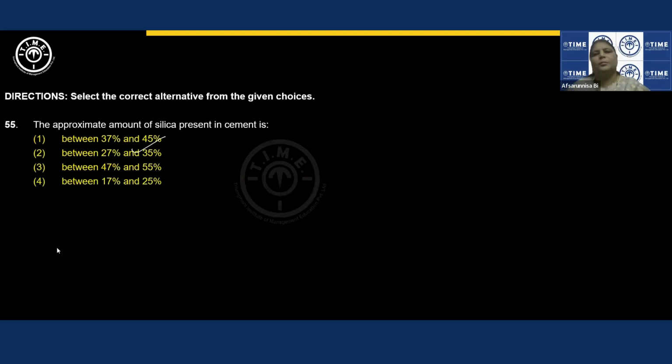This is about the percentage of silica in cement. In Portland cement, the major component, no doubt, is calcium oxide, at approximately 60% and anywhere greater than that. But silica will be around 20 to 25%. Any value matching this will be the correct option. So 20 to 25 should be the correct answer.